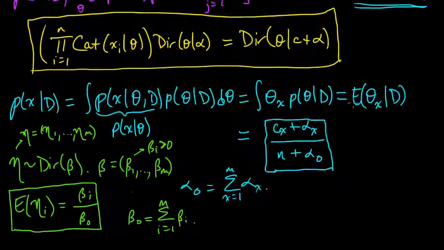And what we did here when we were deriving this predictive distribution was we had the expected value of theta x, which is the x coordinate of the theta vector, given d. So this is the expected value under the posterior distribution on theta.